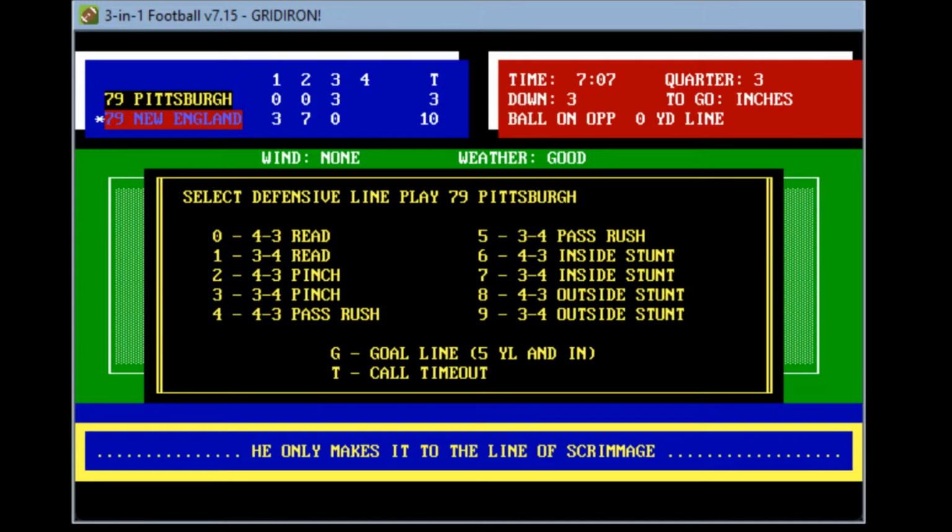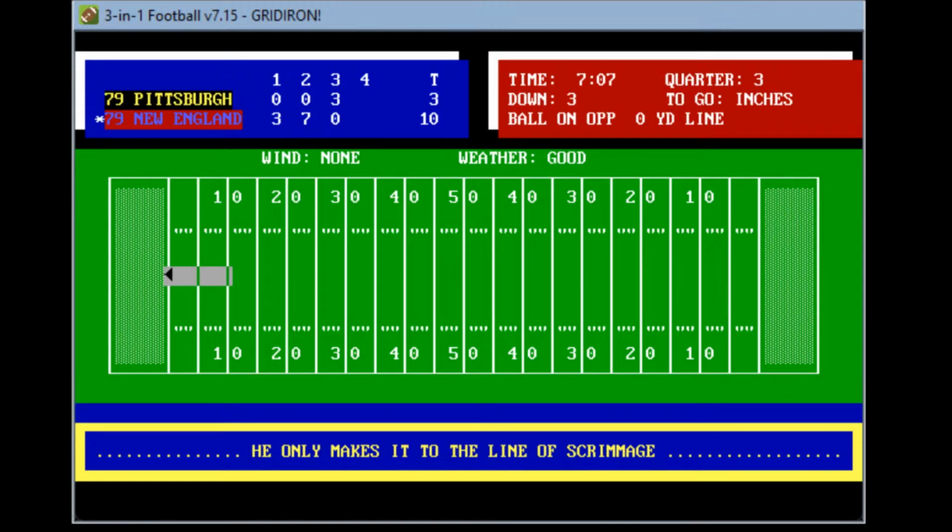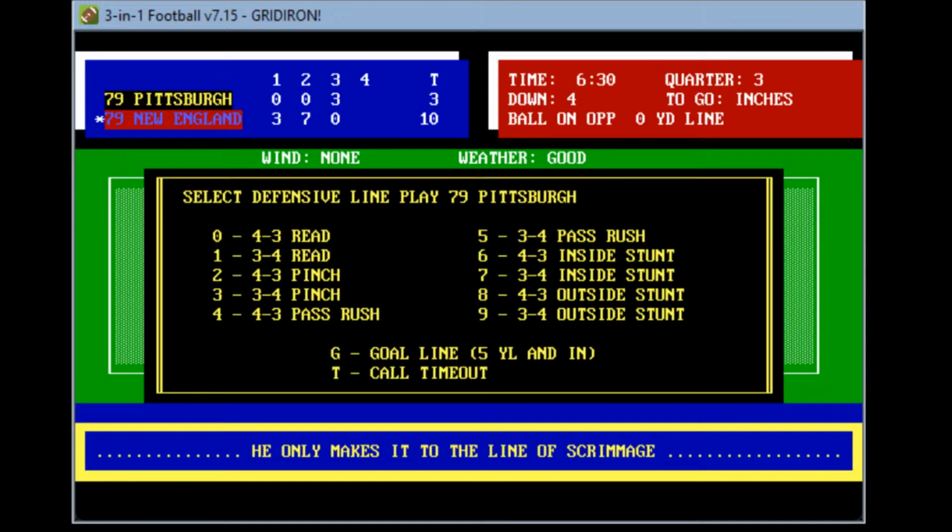Grogan is trying to take it himself over the top. There's no tush push here in NFL 1979. Third and inches. Again, Pittsburgh running the goal line defense. He makes it only back to the line of scrimmage. They run it 3 times, unable to get the touchdown. And Pittsburgh has a goal line stand.